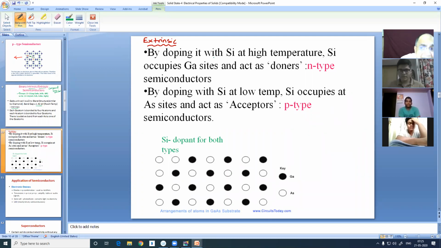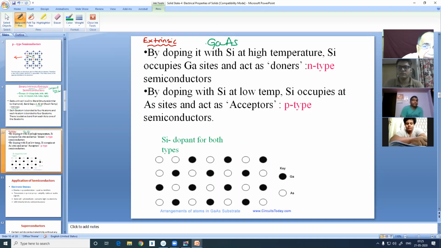If it is doped at high temperature, then silicon occupies gallium sites. Gallium has 3 electrons, and silicon has 4 electrons. So 1 electron will be free to donate and to become an N-type semiconductor.